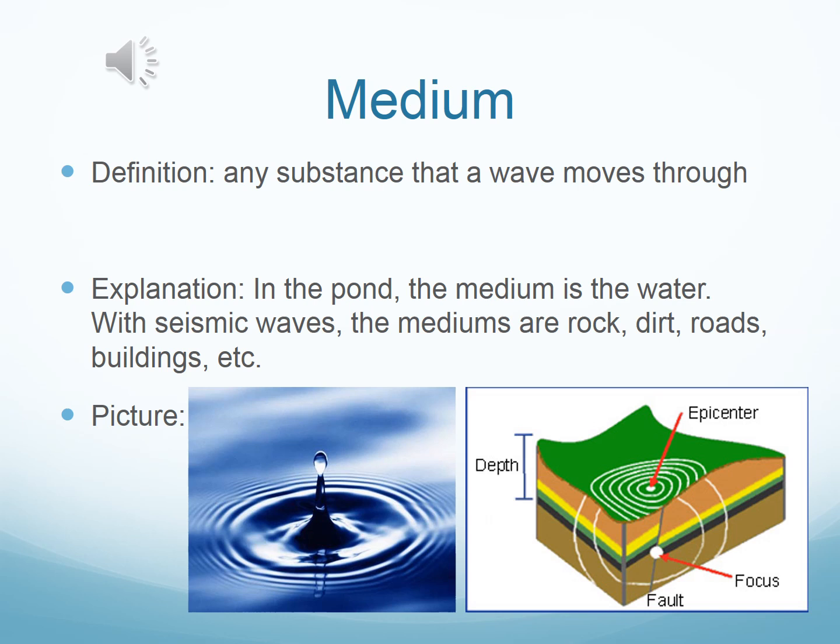So let's think about the pond that we talked about in the previous slide. In that pond, what is the medium? What is the wave moving in? It is moving in water. Therefore, the water is the medium. In the second picture here on this slide, you have a seismic wave. A seismic wave is just a big word to represent earthquakes. So in an earthquake wave, what is the medium? It is basically anything that the wave moves through, such as rocks, dirt, buildings, roads. Anything that wave moves through is a medium.